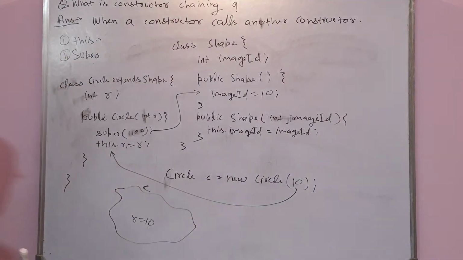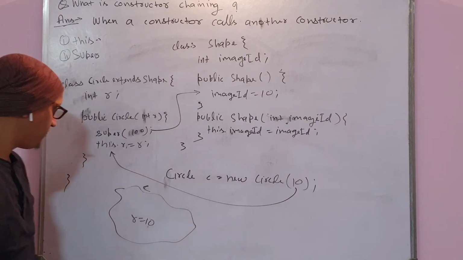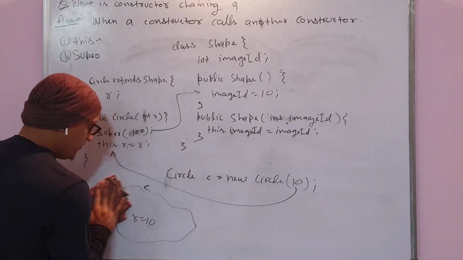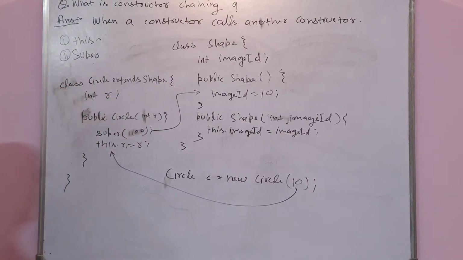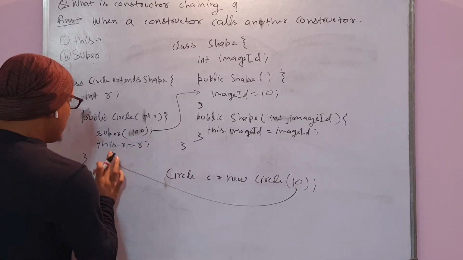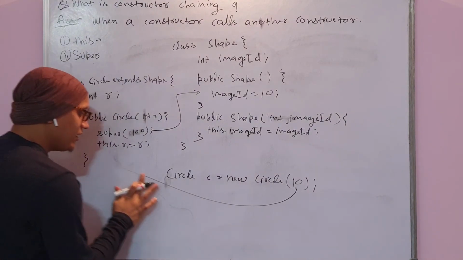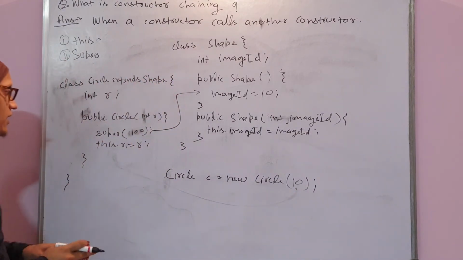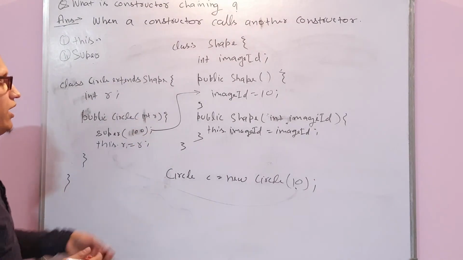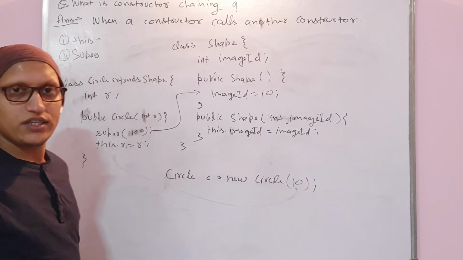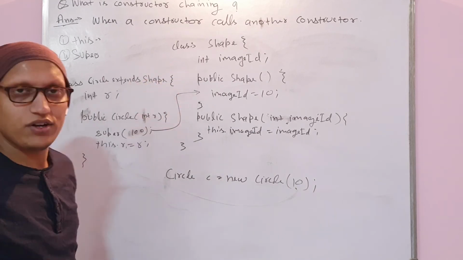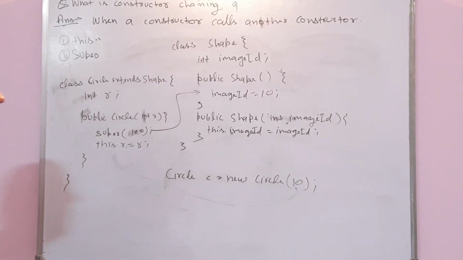Now it's not like only the parameterized constructor is called. You can do anything. A default constructor can call the default constructor of the parent class as well.